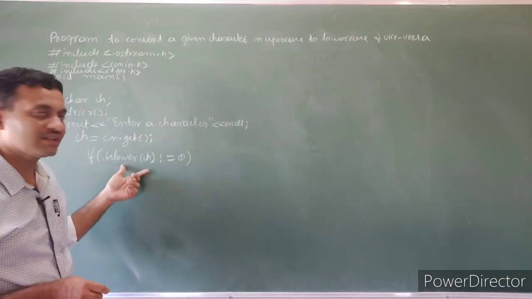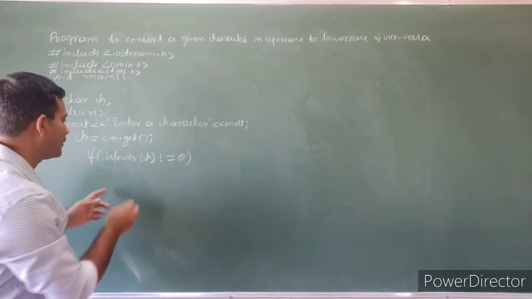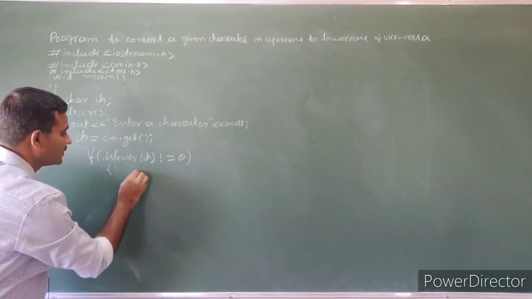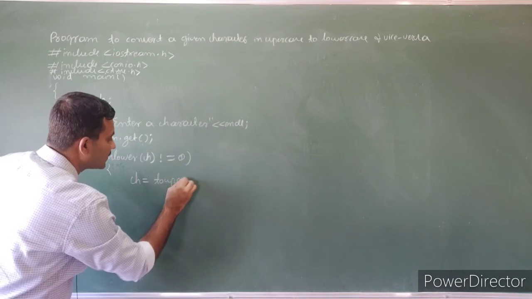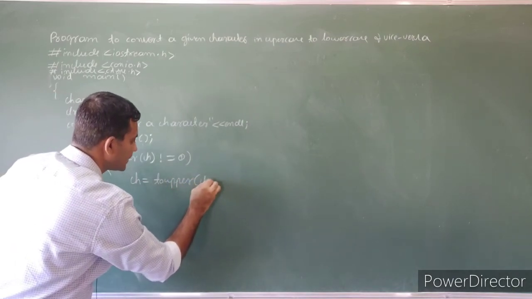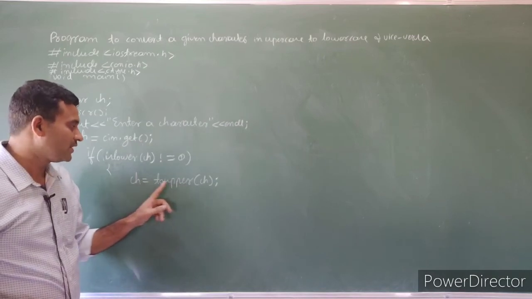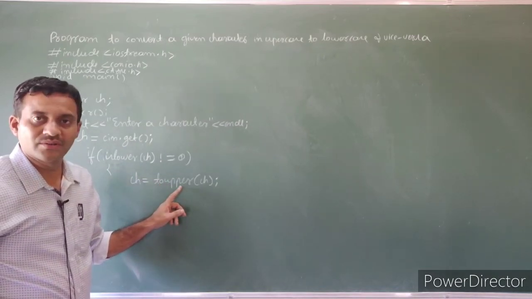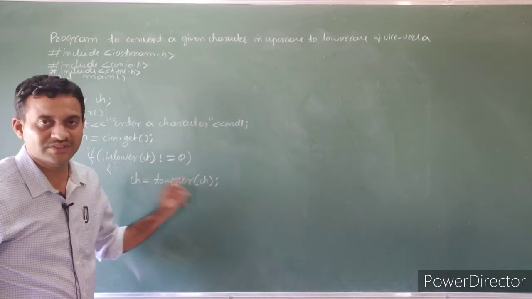If it is in lowercase, we have to convert it into uppercase. How to convert? ch is equal to, we have a function toupper of ch. For the variable ch, we convert to upper. We convert a given character to uppercase: toupper of ch.